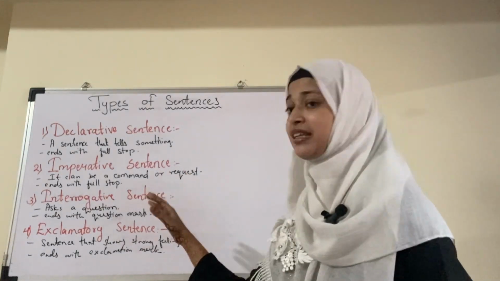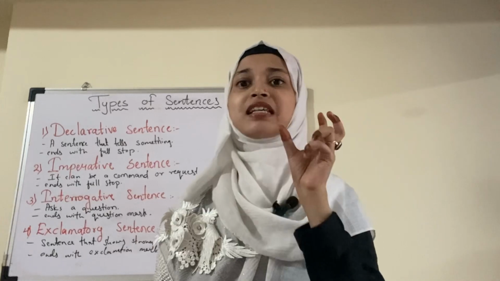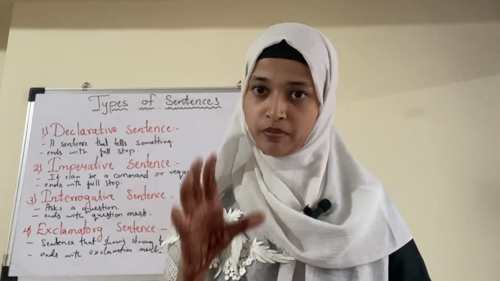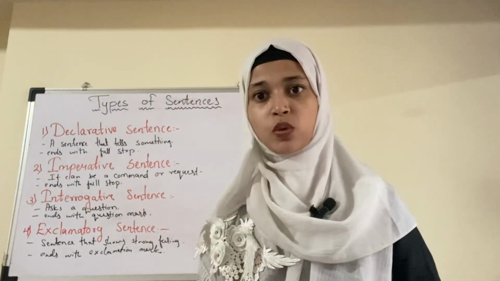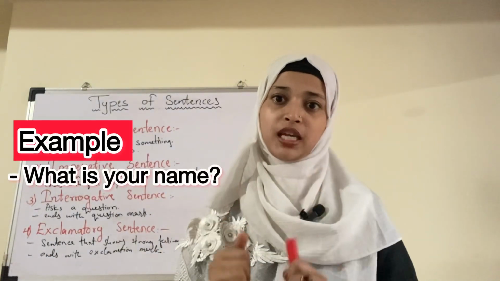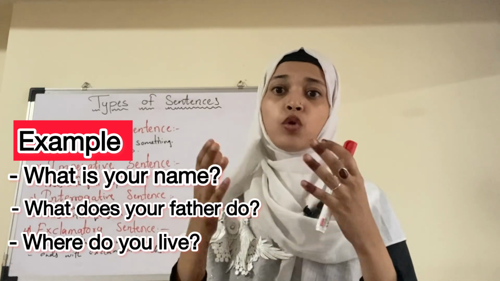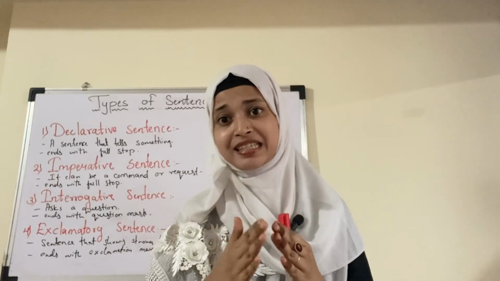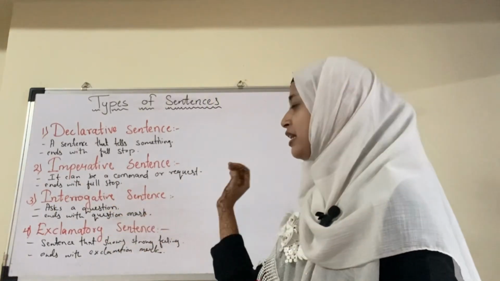Now let's move on to the interrogative sentence. Now what is an interrogative sentence? Basically these sentences are questions in which we ask questions to someone. Interrogative sentences are the sentences in which we ask questions to someone, and these sentences end with a question mark. For example, what is your name? What does your father do? Where do you live? What do you do? These sentences in which we ask a question and that end with a question mark are called interrogative